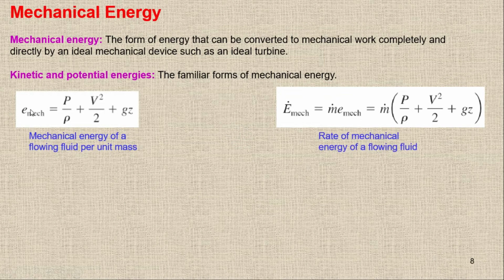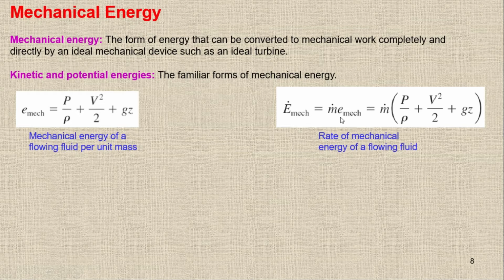I can write the mechanical energy in terms of the rate of mechanical energy. This is a rate because I'm just putting a dot on the capital sign. By putting a dot on it, it will be the rate. So we have the mechanical energy per unit time. So we have E dot, and it will be equal to m dot e.